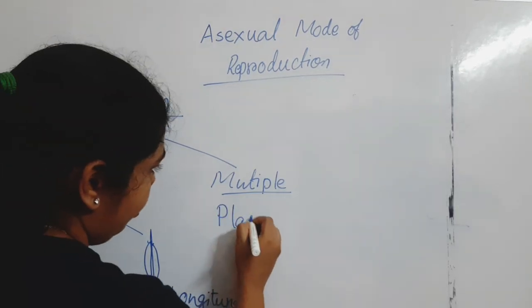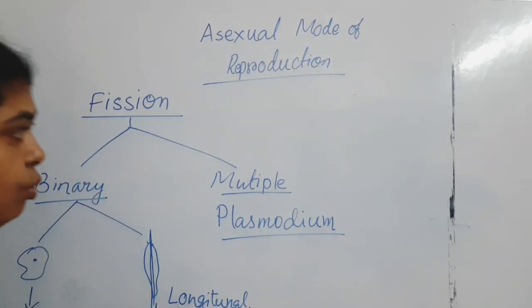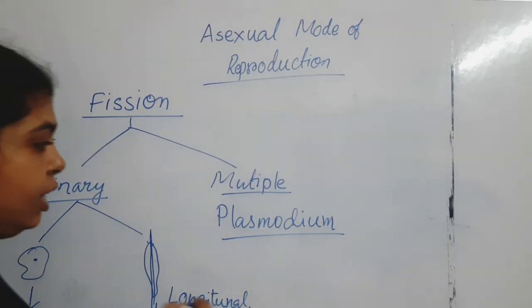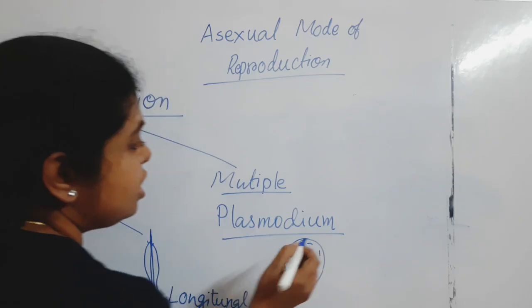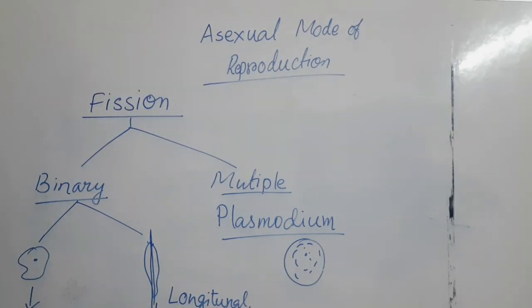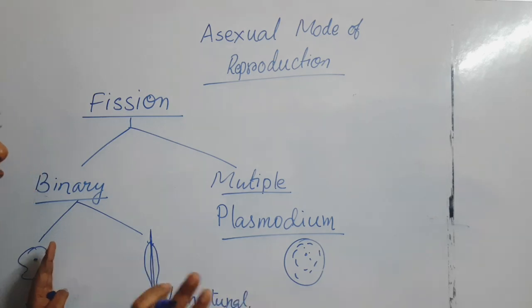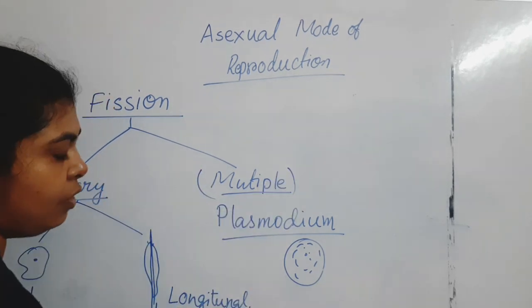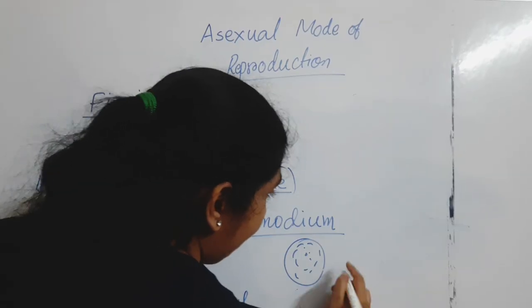Now in case of multiple fission, what happened? Do you know the plasmodium? The plasmodium has a cell-like structure over here, right? And thus there is no transverse division, no longitudinal division. That is random division, and that division is known as multiple division.